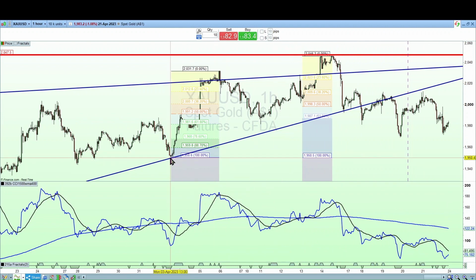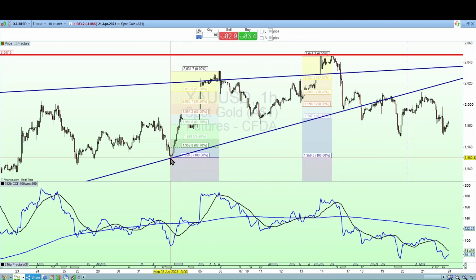So again, looking at this range between 1950 and 2031, you can see there it demonstrates how the 60% level, it bounced off that 60% level, and that's what we look for in terms of a continuation of the uptrend. Or if it breaks to the downside, it starts to weaken and potentially reverse. And that's what this signifies.